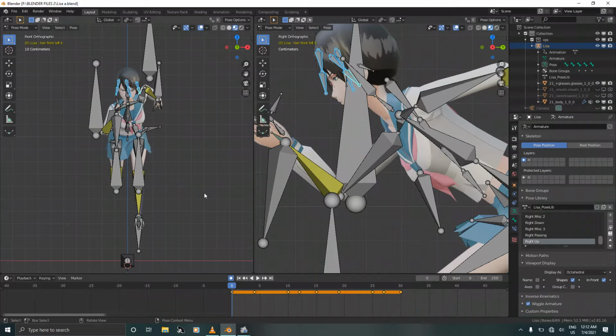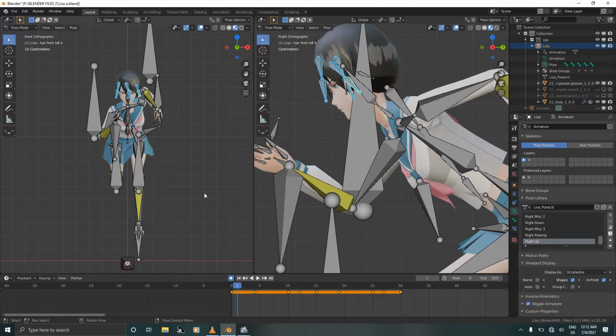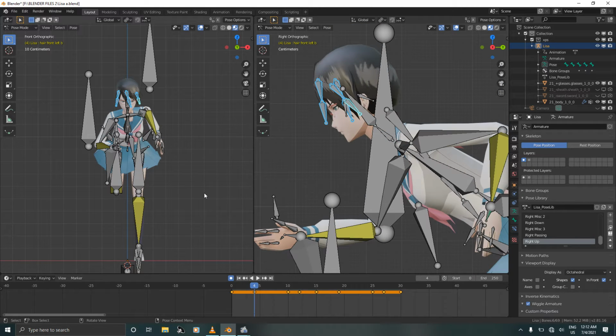Hello and welcome. In this tutorial you'll be learning how to animate the hair while she's running. This is a continuous tutorial from our previous one in which we animated the skirt. So we're going to go to our down position and start from there.